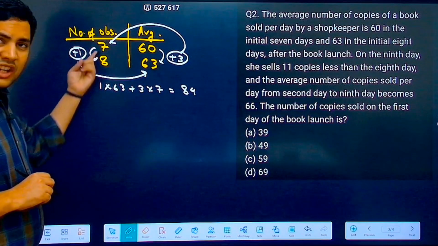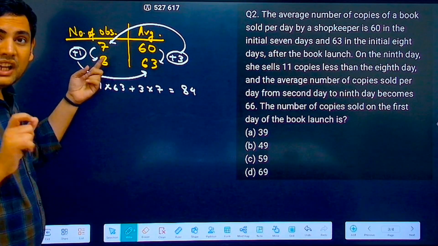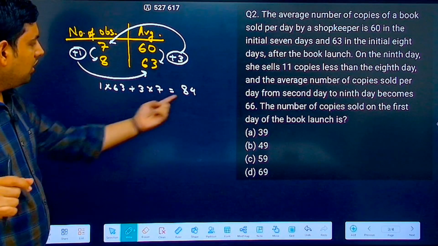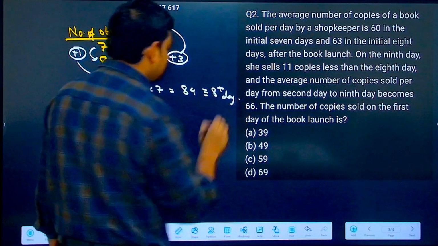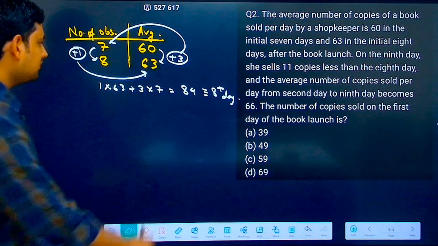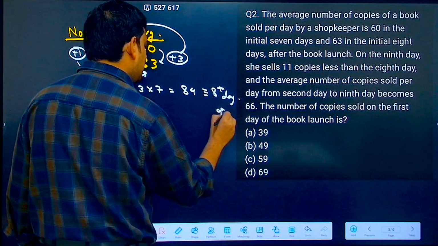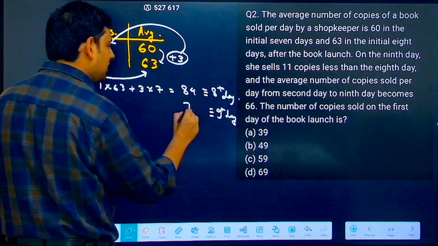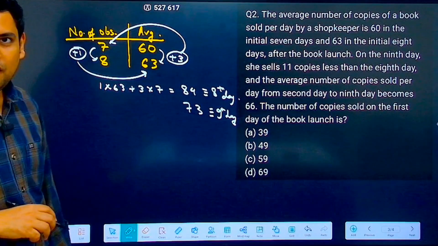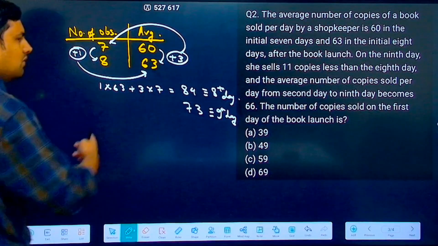Now what is this 84? See, what has changed in this from 7 to 8? Only the 8th day is added. So this is equal to what was sold on the 8th day. Easy. Now, if you got the 8th day, the 9th day you can write right here. What will be the 9th day? 11 less than this, that is 73. Correct?